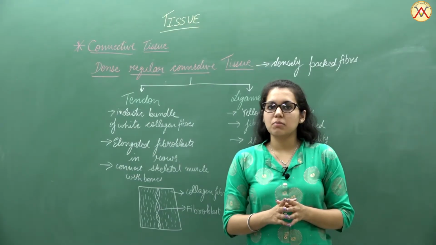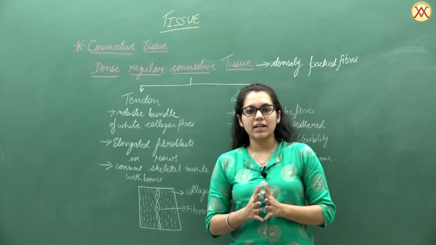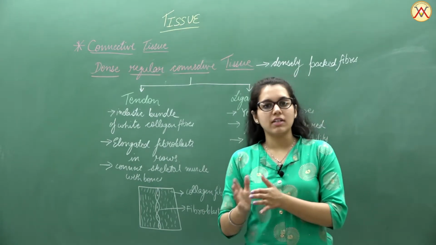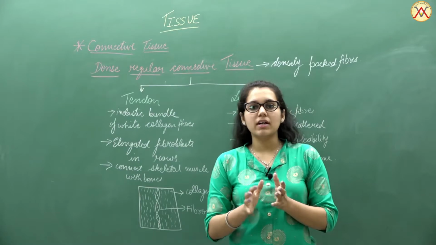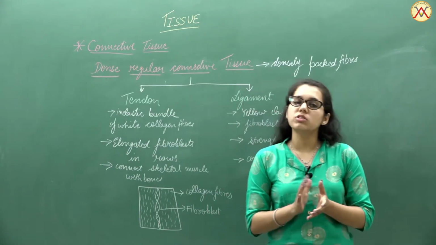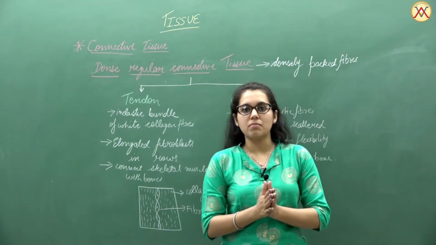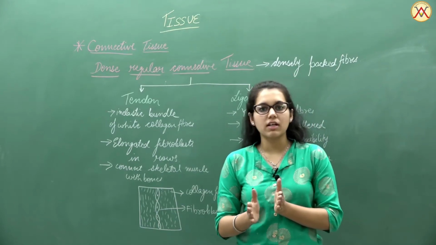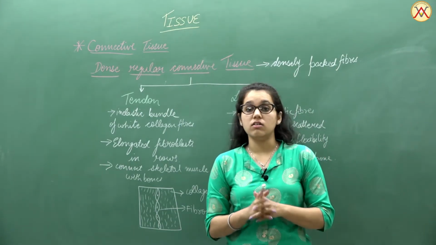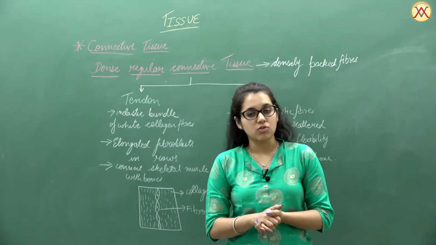So now we'll discuss the dense regular connective tissue. Till now we were talking about the loose connective tissue, in which the fibers, whether white collagen or yellow elastin fibers, were irregularly arranged, or spread out in the matrix, that is loosely arranged. When we talk about the dense connective tissue, the fibers, whether collagen or elastin, are densely and tightly packed with each other. Thus they provide strength, and along with that they also provide elasticity to the body parts.